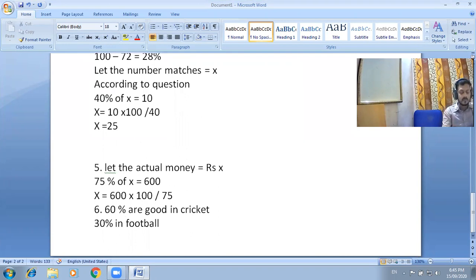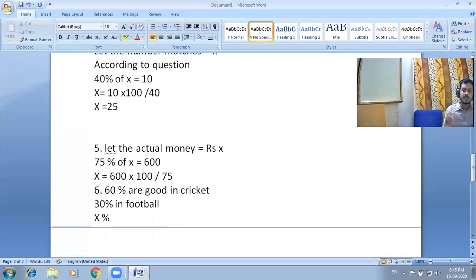So calculate the percentage of remaining games. We can observe here that the total percentage is 100. Always compare with respect to 100, that is actually the percentage.